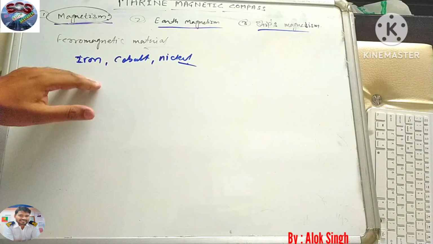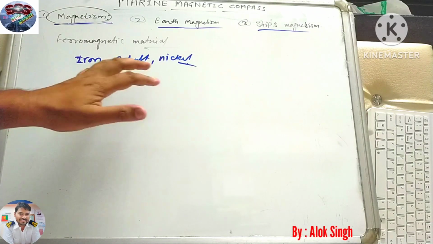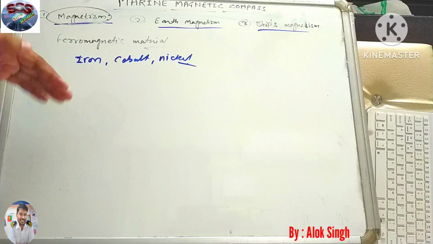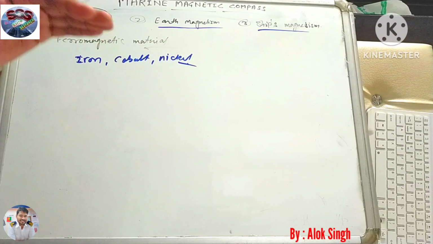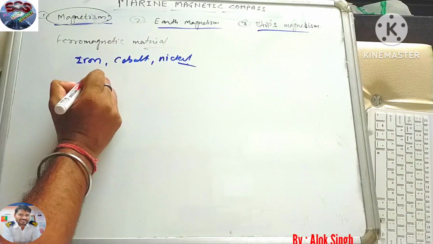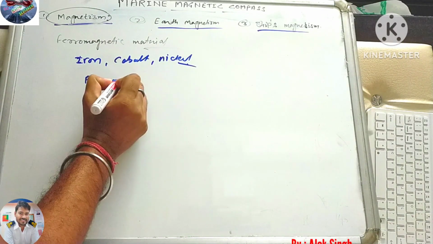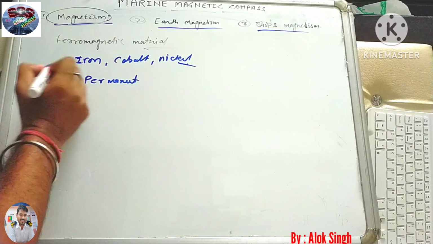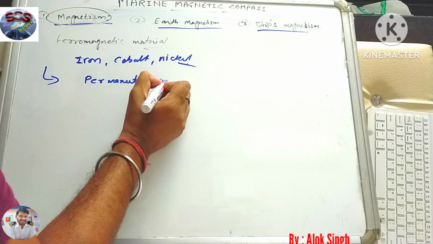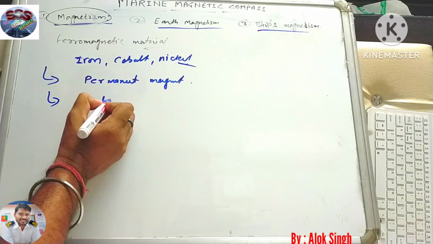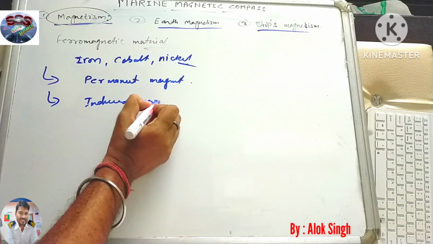These elements show some magnetic property. If you keep a metal like iron, cobalt or nickel under the influence of a magnet, then it will possess some magnetic behavior. This may be of two kinds: it can convert to a permanent magnet or an induced magnet.